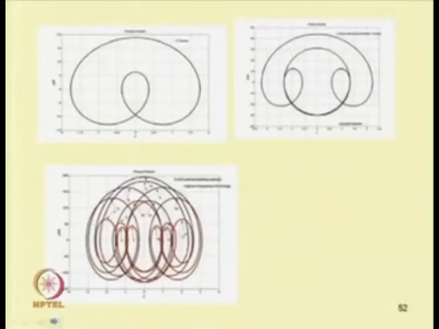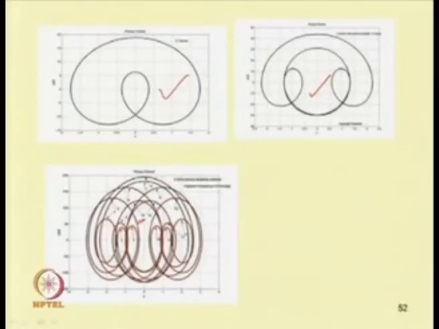For example, let us take a period 2 response, and now it becomes period 4. Then 4 becomes 8, 8 becomes 16, 16 becomes 32. In that way the period will double to obtain a chaotic response. So this is a response with several periods, for example it contains 16 periods.